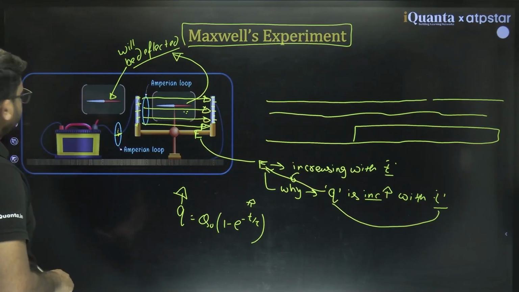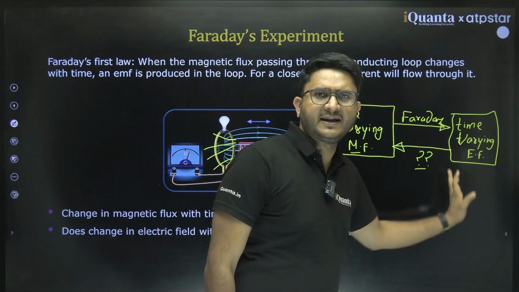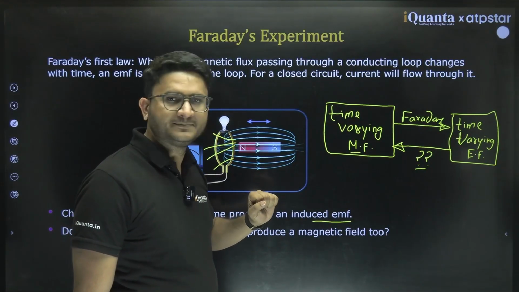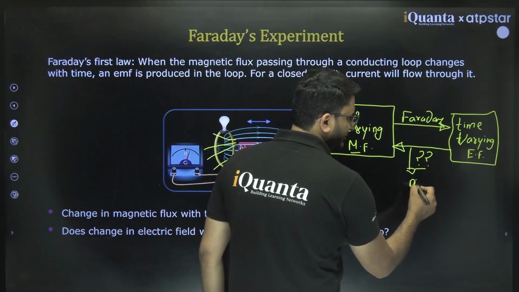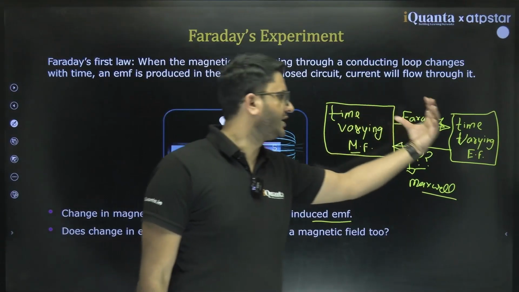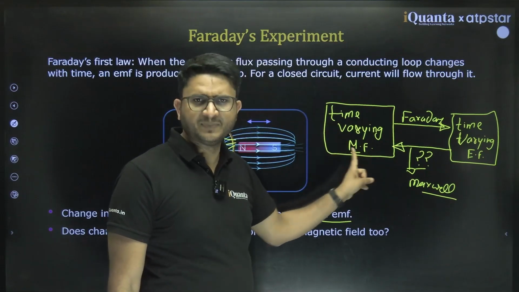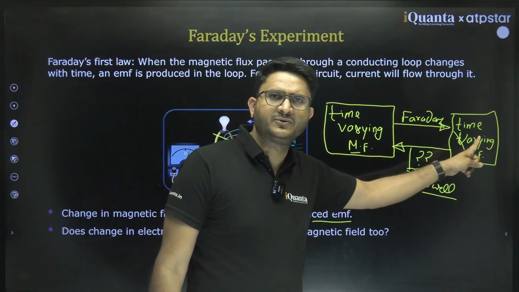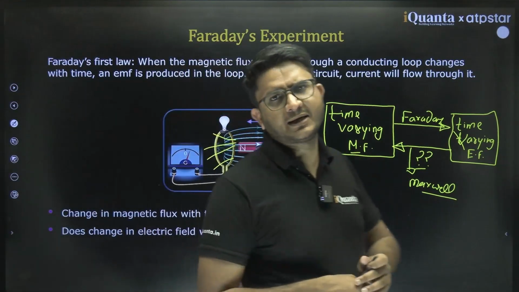So he says that whenever there is a time varying electric field, it must produce a time varying magnetic field. This was the conclusion proposed by Maxwell: if you change electric flux with time, then it produces a magnetic field, and if you change magnetic flux with time, then it produces an electric field. Clear? So they both are interlinked.